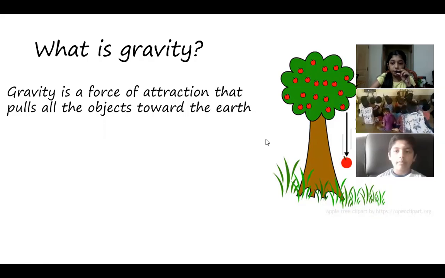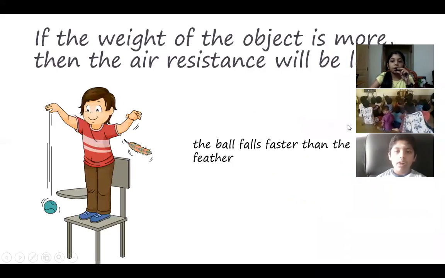Okay. So the next is we'll be learning about a new word, which is air resistance. Air resistance is related to the time taken for an object to float in the air. If you take a ball, its air resistance will be less, right? Because it is very heavy and it will reach the ground very soon. It won't be in the air for a longer time.